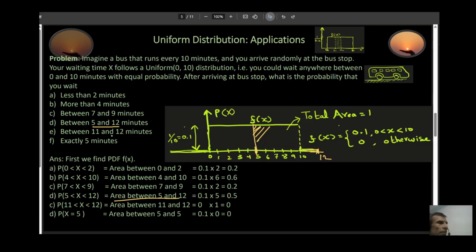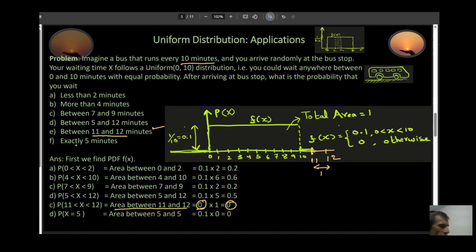Now, what is the probability that you could be waiting between 11 and 12 minutes? So my 11 is, let's say, somewhere over here, and my 12 is going to be somewhere over here. Well, that would be the area between 11 and 12. In this case, the height of my f(x) is 0, and this length from here to here is 1. So it doesn't matter what this length is. My height is 0, so this gets multiplied by 1 and the answer is 0, which makes sense because you could never be waiting more than 10 minutes. Remember, the bus comes every 10 minutes. So if you come to a bus station, no matter what happens, you are never going to wait more than 10 minutes. That's the maximum you're going to wait.